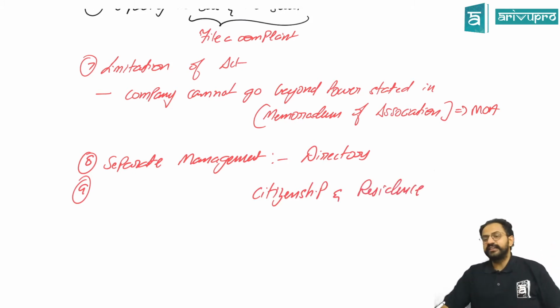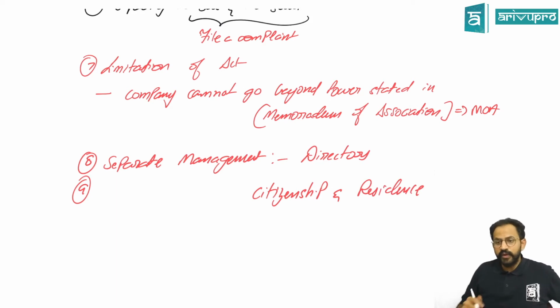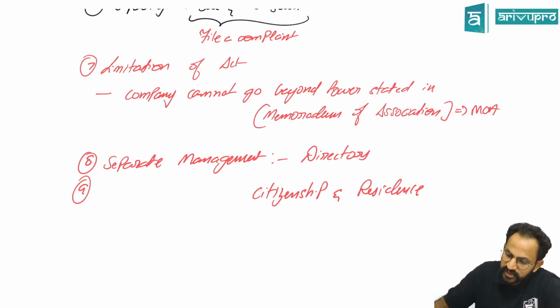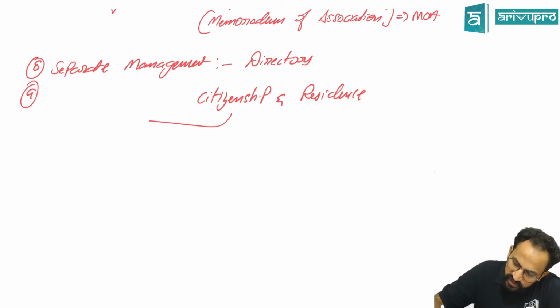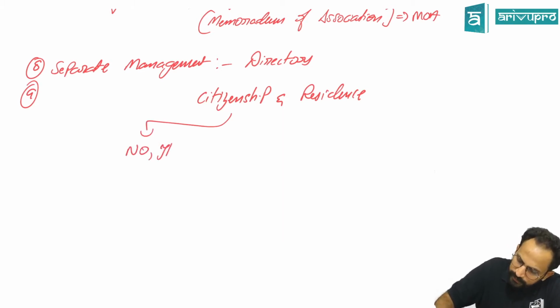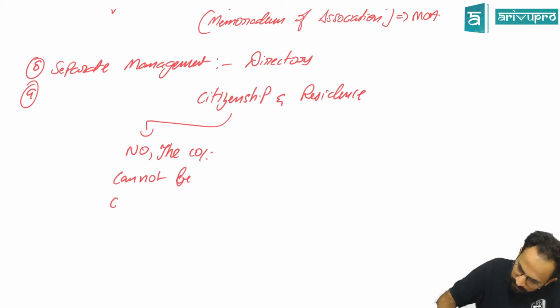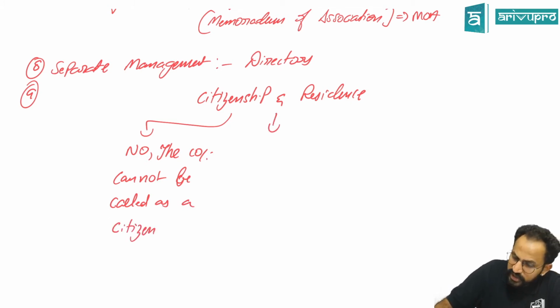Sir, when you say that they are different, tell me one thing, can the company be a citizen of India? The answer is no. The company cannot be called a citizen. Then what is it called, sir?